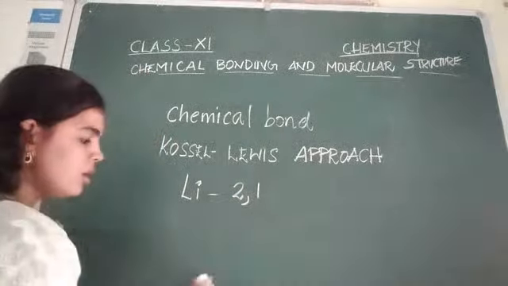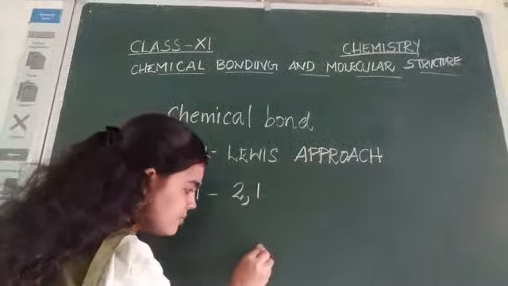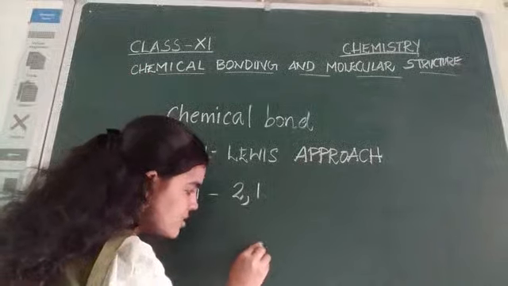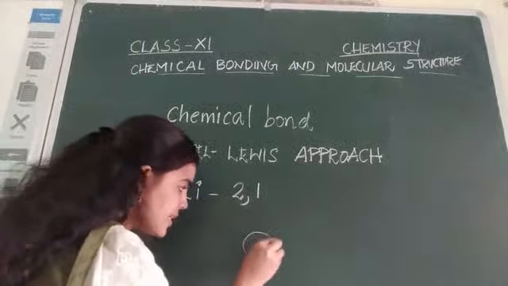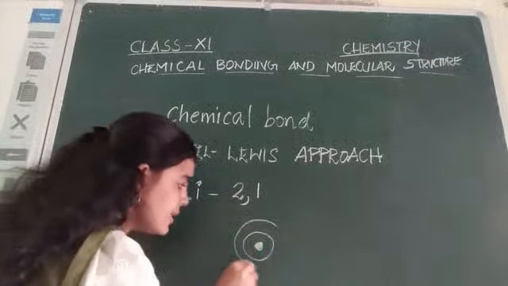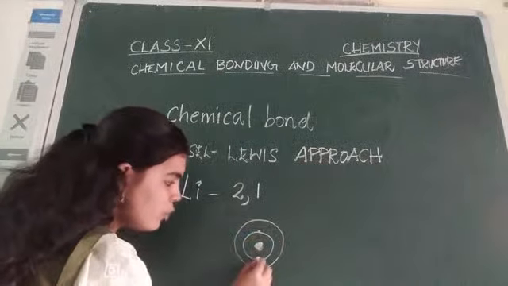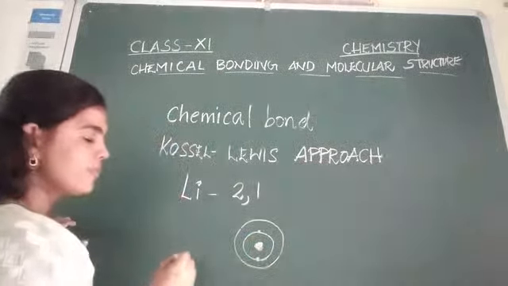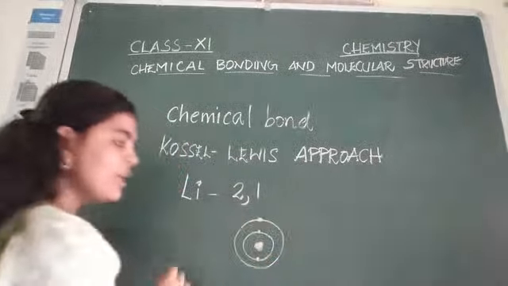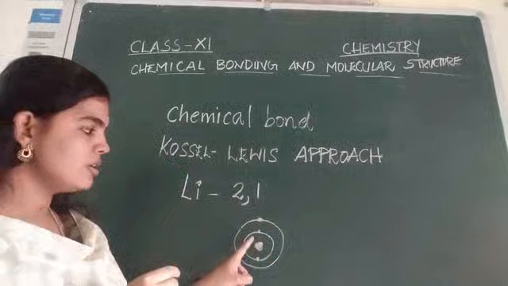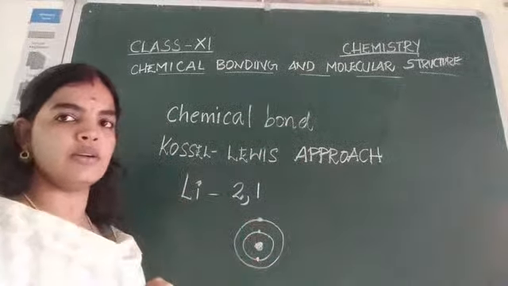So how can we represent an atom? We can represent an atom like this. This is the nucleus of an atom. For lithium, there is an inner shell and there is an outer shell. The inner shell consists of how many electrons? 2. And for the outer shell, 1 more electron is there. The inner shell consists of 2 electrons and the outer shell consists of 1 electron.